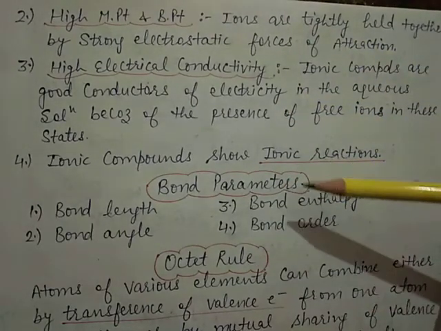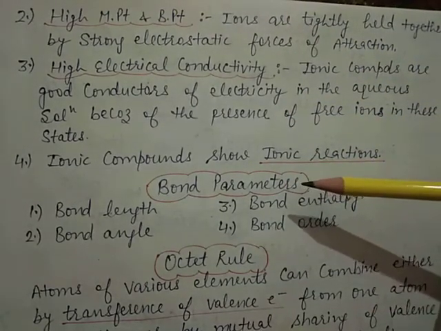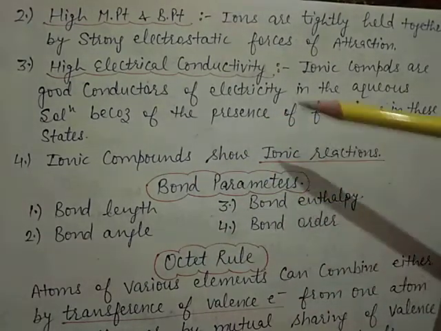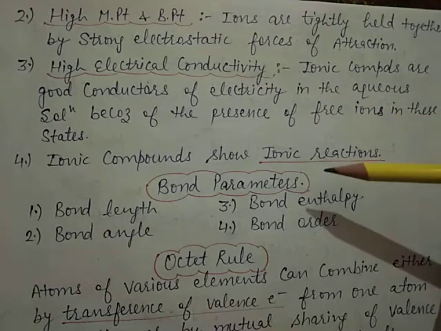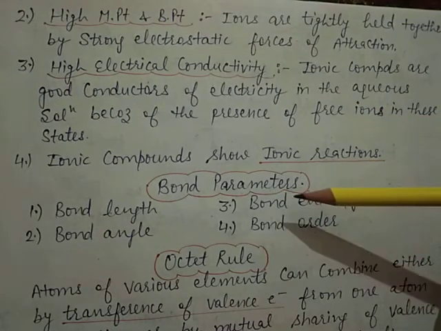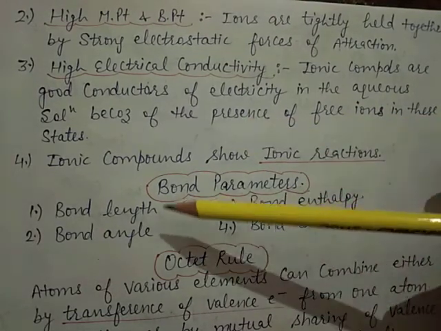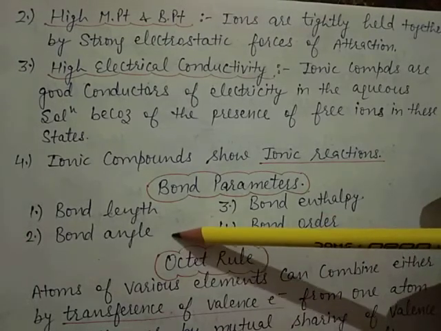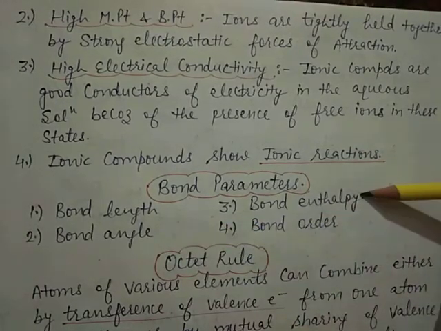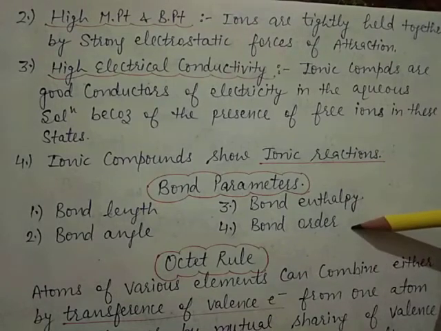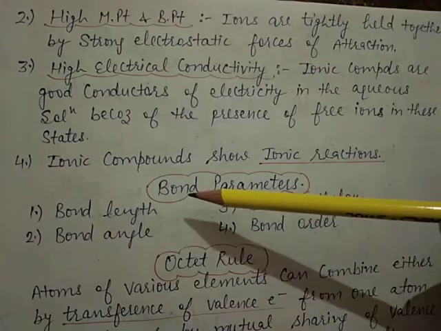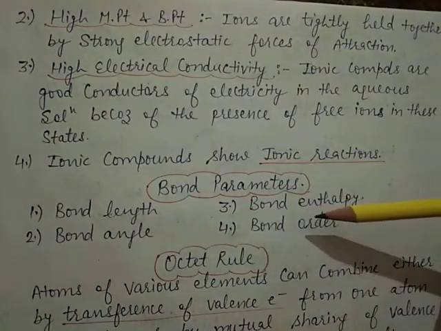Now the next topic is bond parameter. Bond parameter means the various characteristics shown by a bond are called bond parameters. First bond parameter is bond length. Second is bond angle. Third is bond energy. Fourth is bond order. In the next video, I will discuss these points.